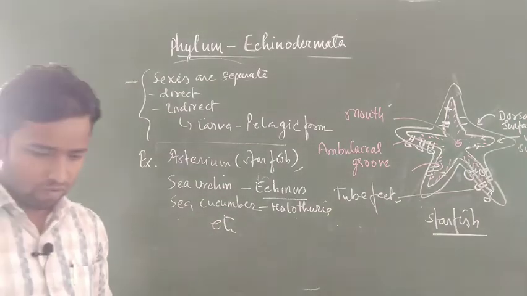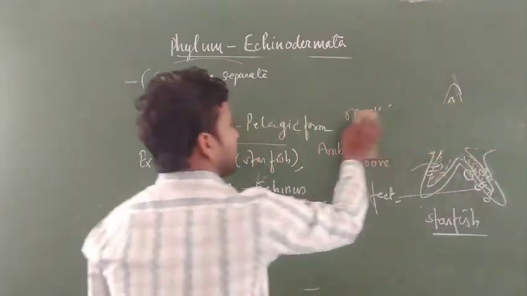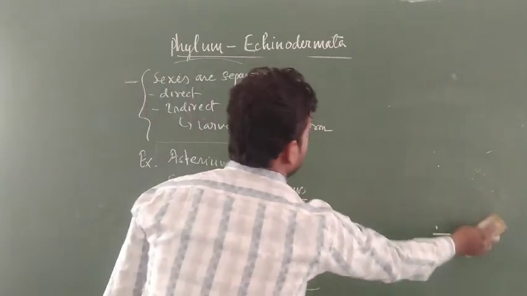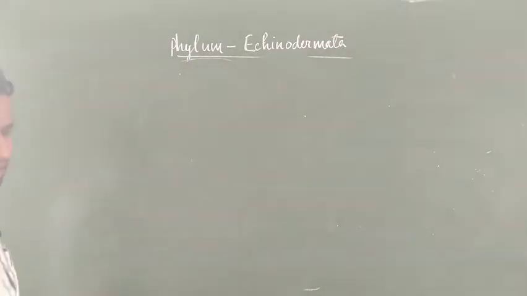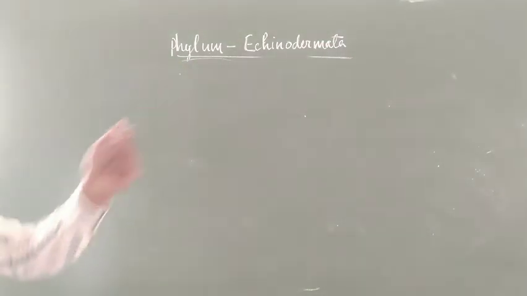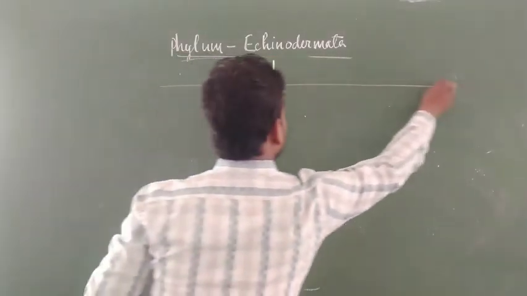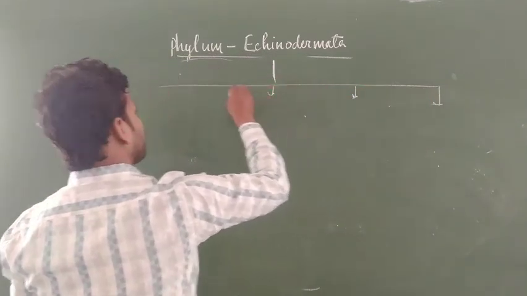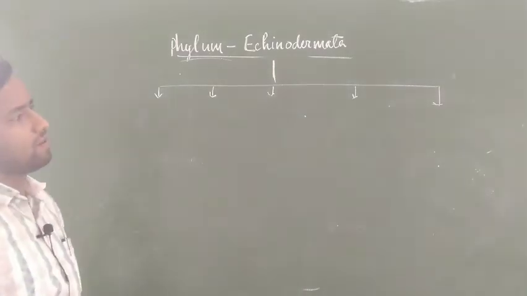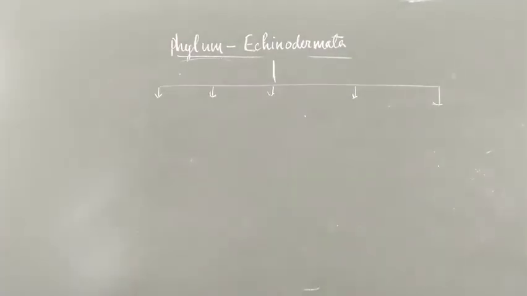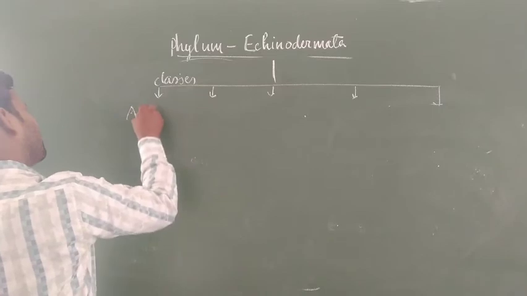Now students, how are the echinoderms classified into different classes? Echinoderms are basically classified into 5 classes. I am not going to discuss the details of all classes because it is not part of NCERT of class 11th. You can learn with the help of a side book. Now, the first class is Asteroidea.